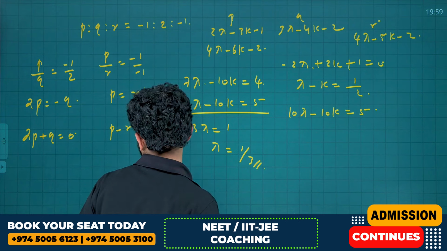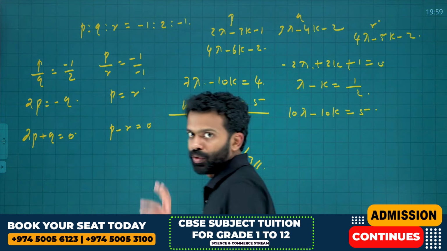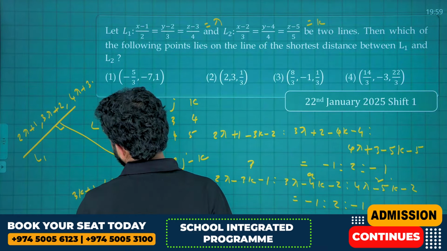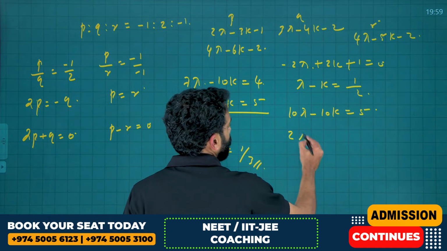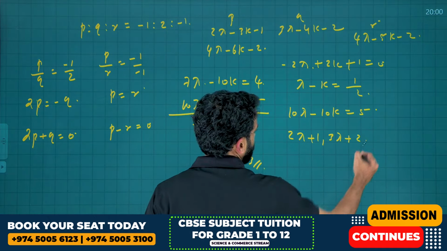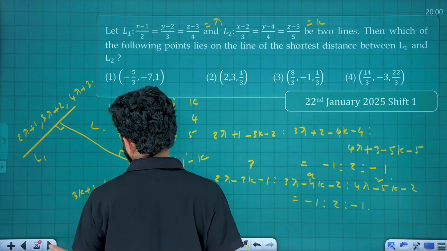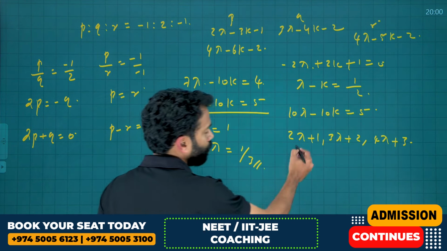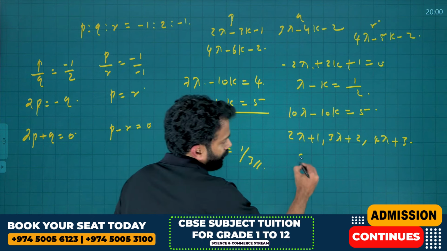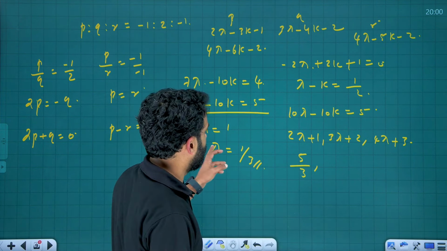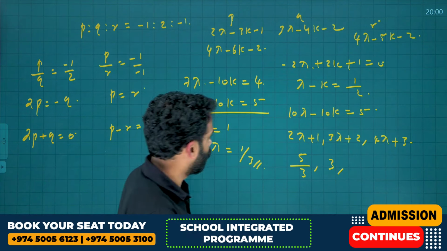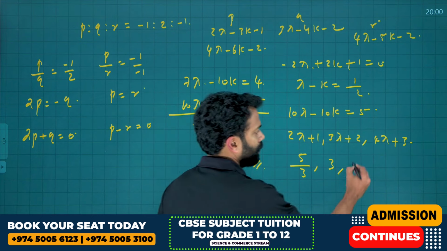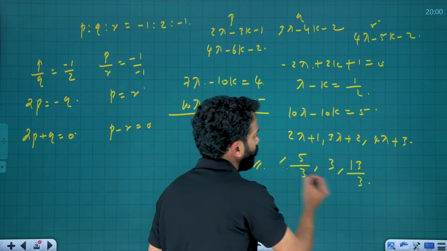And if lambda is equal to 1 by 3, then what will be the corresponding coordinates? For that also, we need to move to the previous slide. That is 2 lambda plus 1, 3 lambda plus 2, 4 lambda plus 3. What was lambda? 1 by 3. That is 2 by 3 plus 1, 5 by 3. And 3 lambda is 3. Then 4 lambda is 4 by 3, and 4 by 3 plus 3 is 13 by 3. So you got the point also.